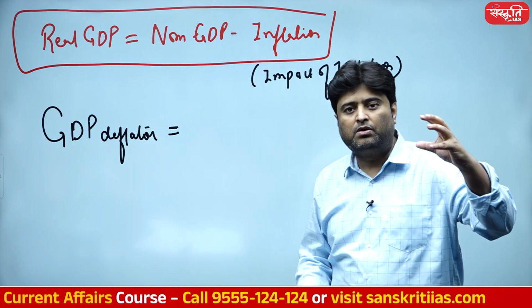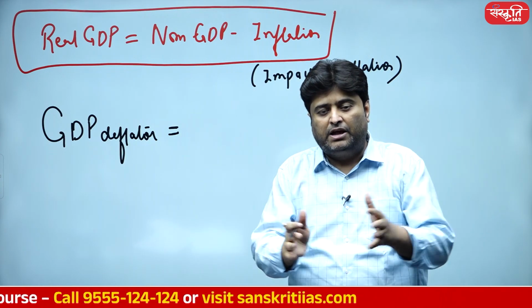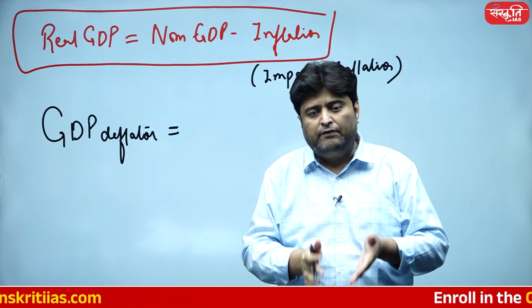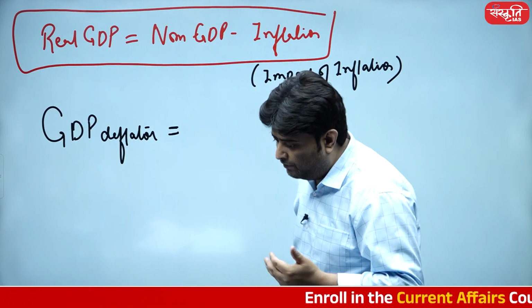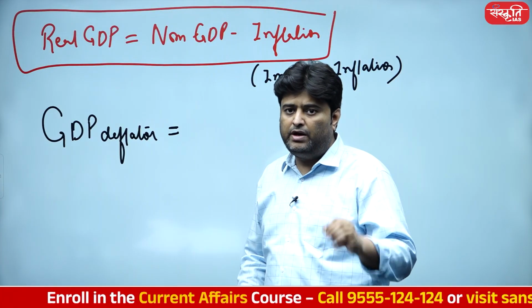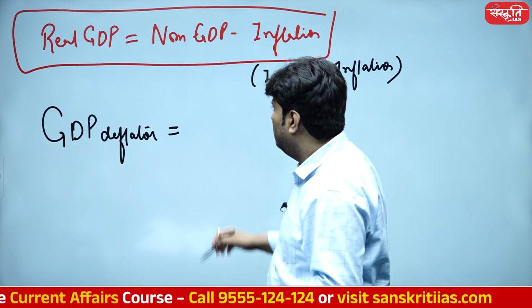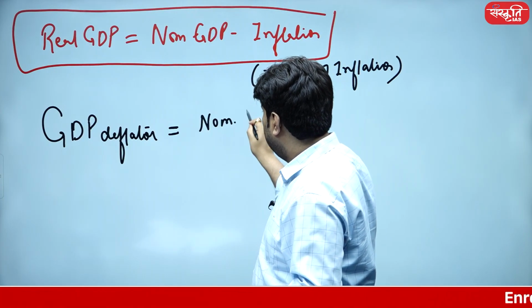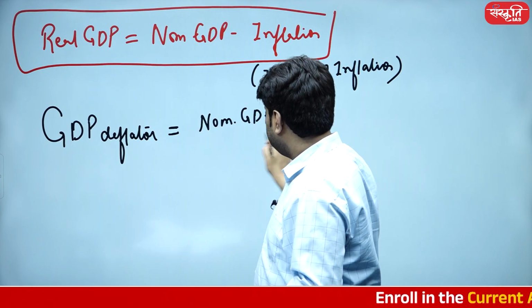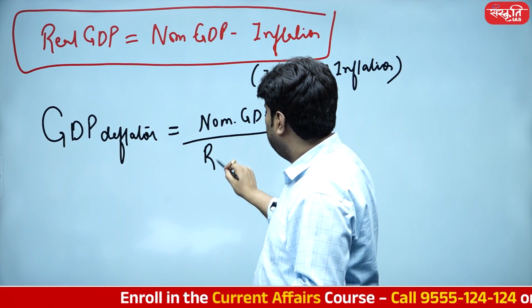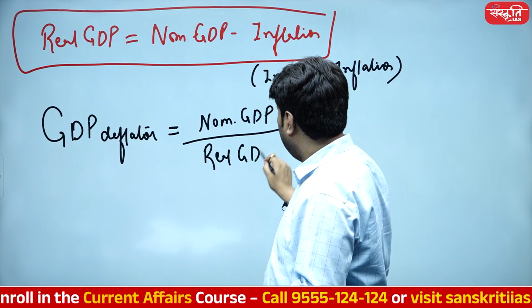As the word deflator goes, it actually deflates the prices. It's like taking a puffed-up balloon and reducing it, deflating the prices. So GDP deflator is a very important component to calculate the real GDP. GDP deflator is nominal GDP, which is at the current prices, and real GDP at the constant prices